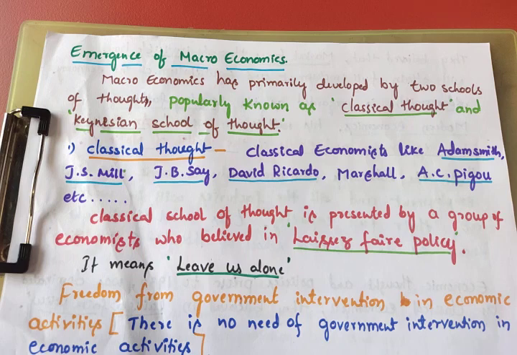That means in an economy, to take any decision like what to produce, how to produce, for whom to produce, how much to produce, there is no interference by the government. In taking this type of decision, there is no interference by the government. That is why they believed in laissez-faire policy.